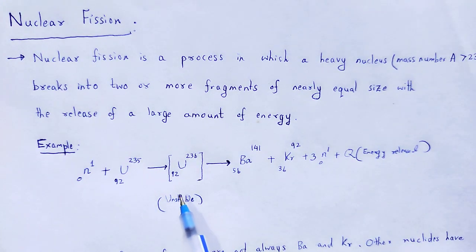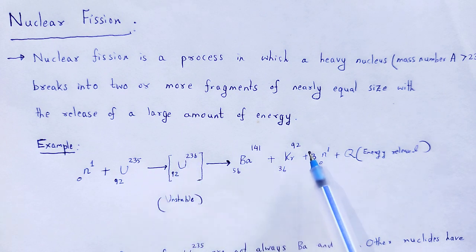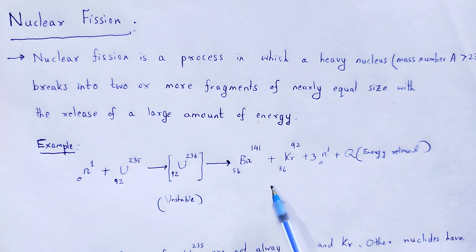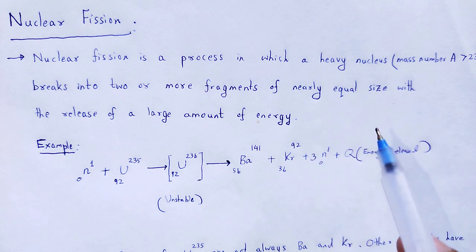In that type of induced nuclear fission, when uranium breaks into barium and krypton nuclear fragments, it is not always barium and krypton. That depends on various physical aspects.